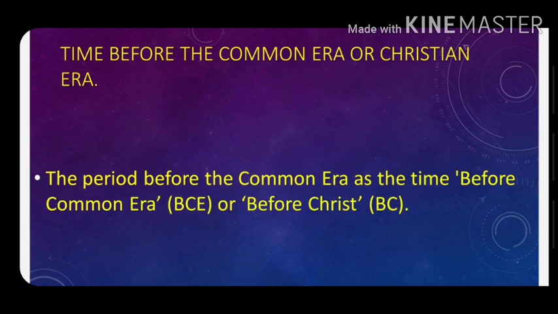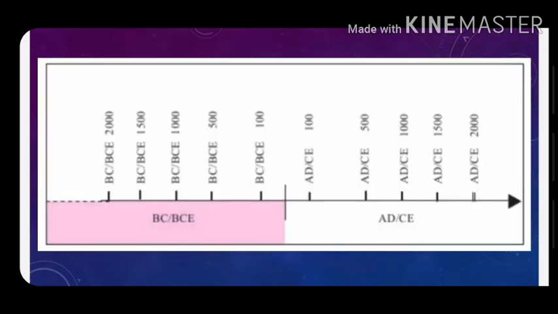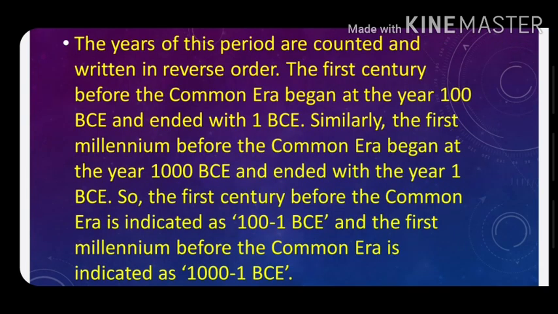The period before the Common or Christian Era is known as the time before Common Era, BCE, or before Christ, BC. The years of this period are counted and written in reverse order. The first century before the Common Era began at the year 100 BC and ended with 1 BC.